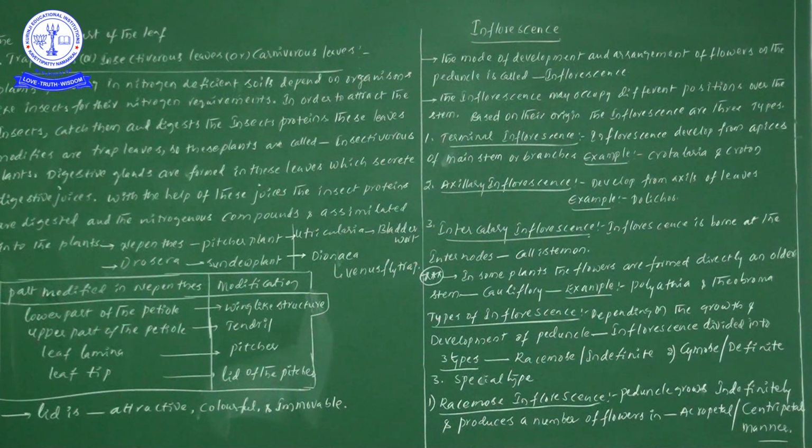You must learn this point. Centripetal manner means the older flowers are present at the periphery and younger ones at the center.